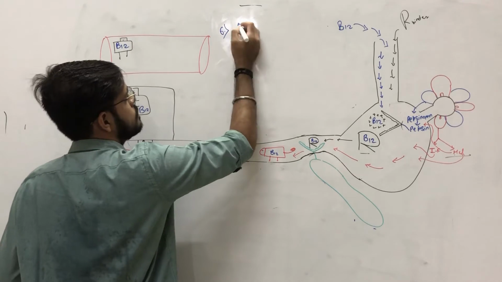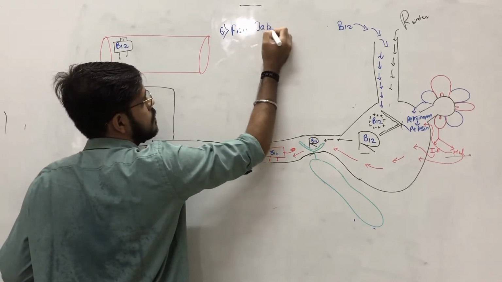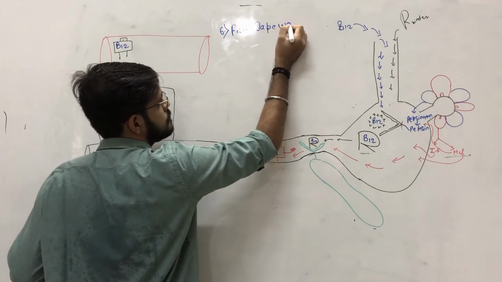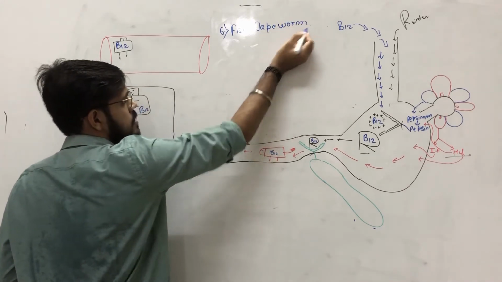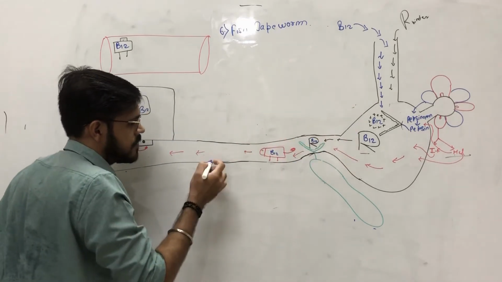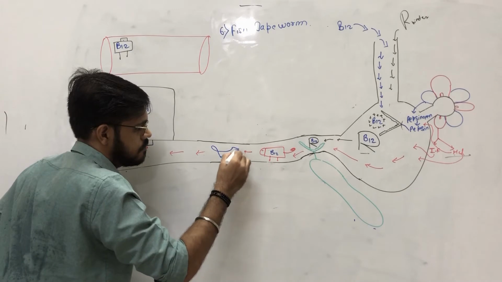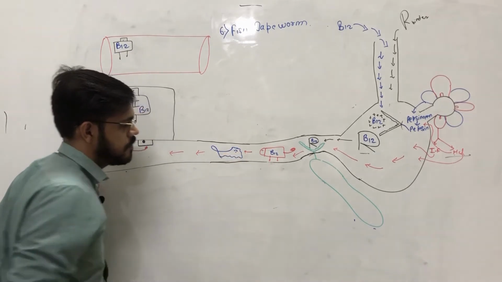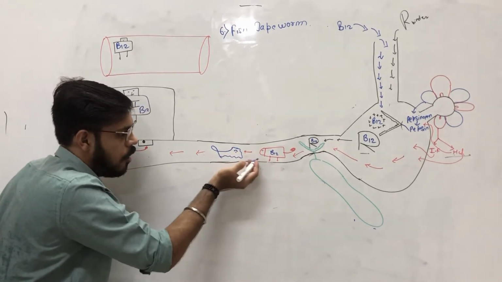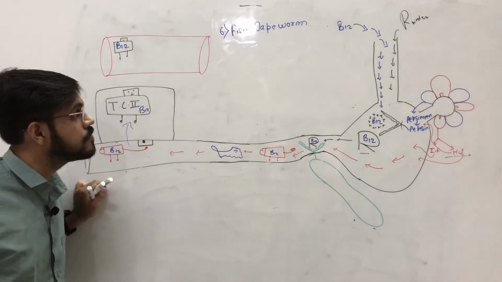It was sixth. Fish tapeworm. This fish tapeworm comes in the GIT and settles down here, and it consumes all the B12 and intrinsic factor complex.